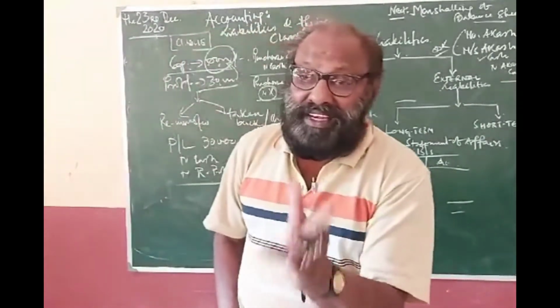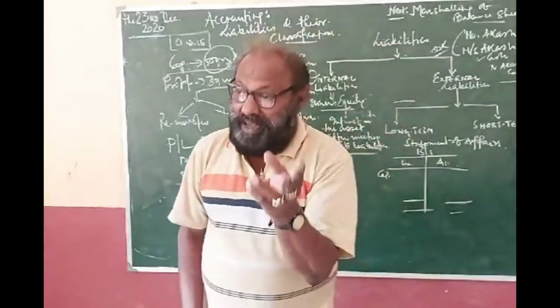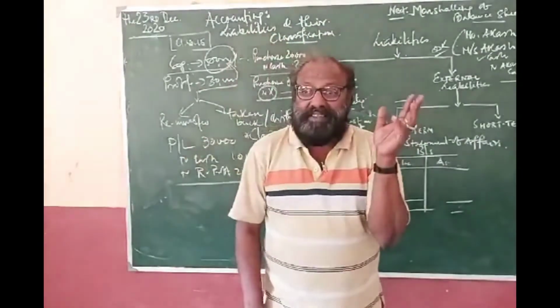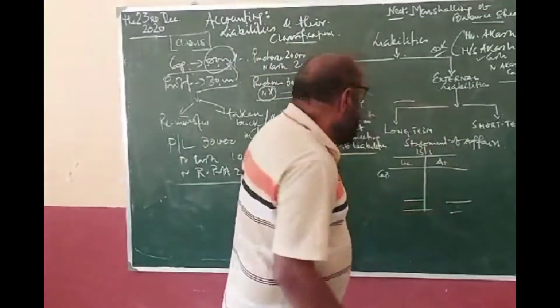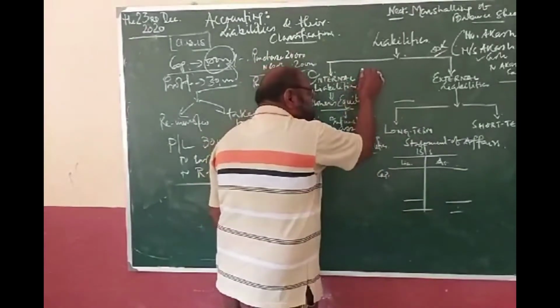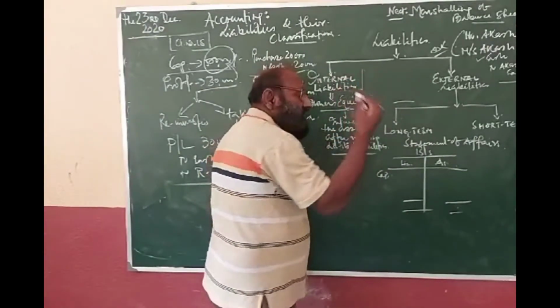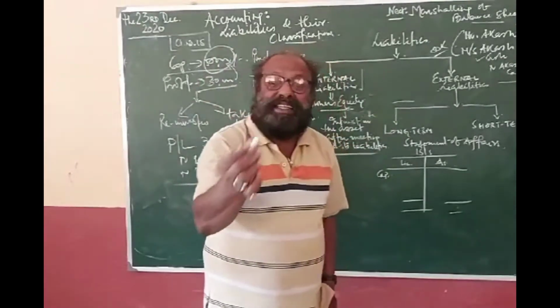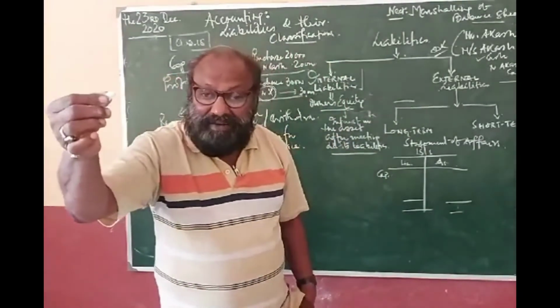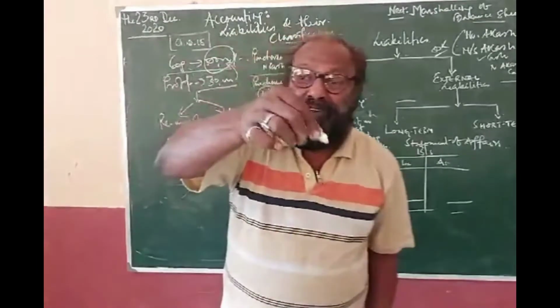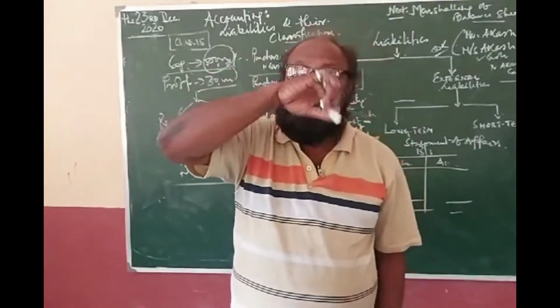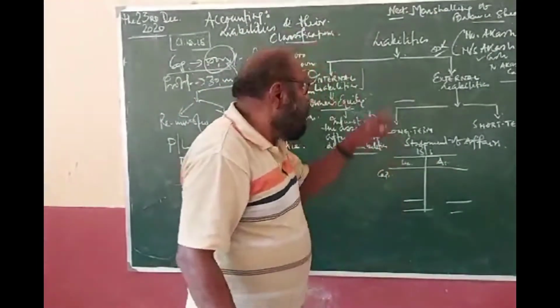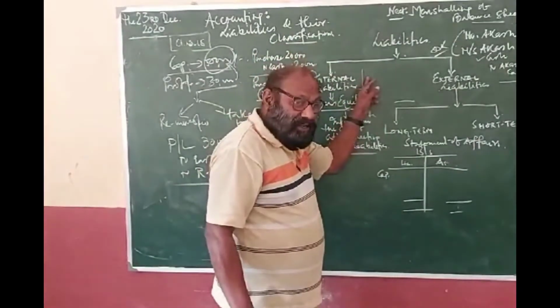That is why it is known as owner's liability or equity. Mr. Akash is the internal person, the internal fellow, because he is the owner. So it is also regarded as internal liability.